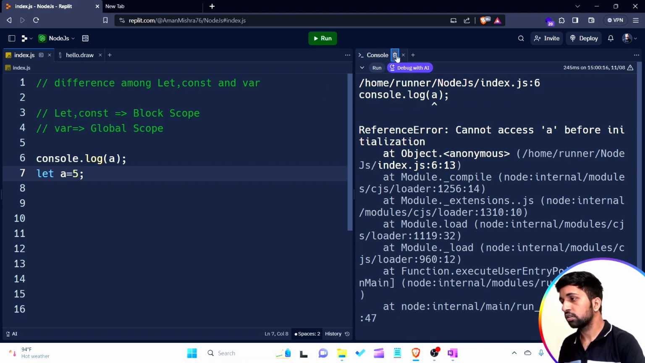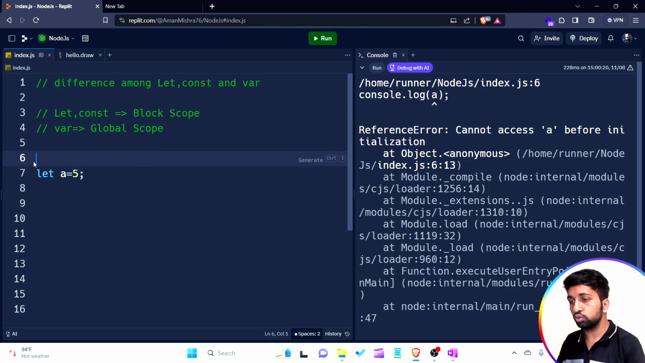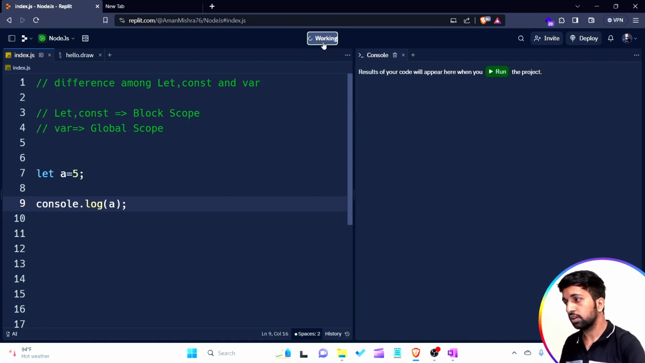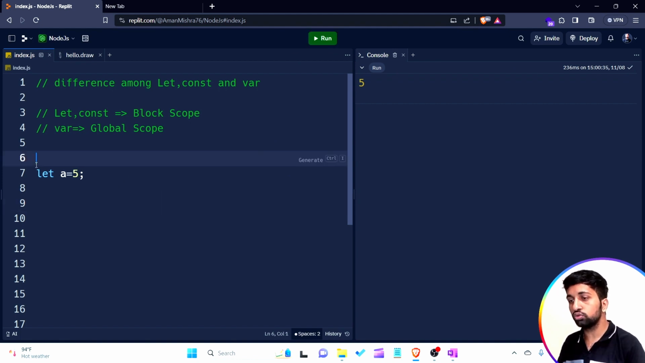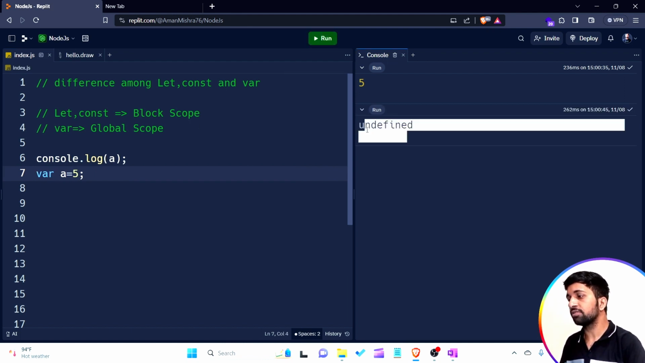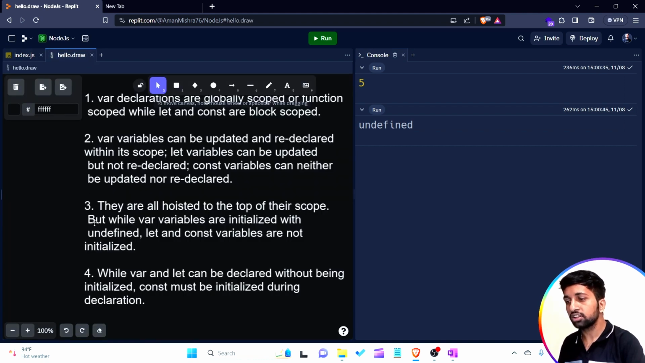Okay, so if I want to use that variable, before using it I have to declare and initialize it. So there is not any error, I think. Let's see. Yes, if I use the variable before declaration with the var keyword, there is not any error, it is undefined only. So this is the information about the third point.